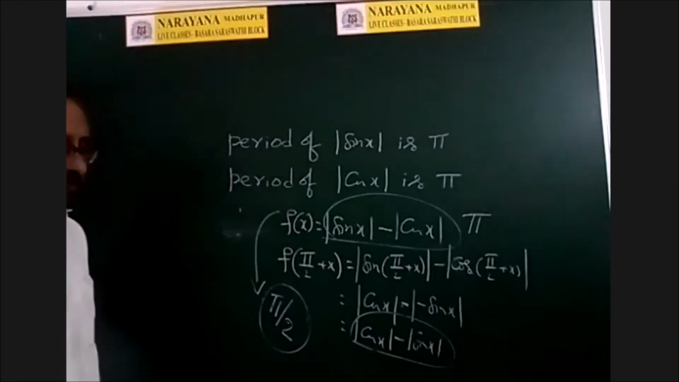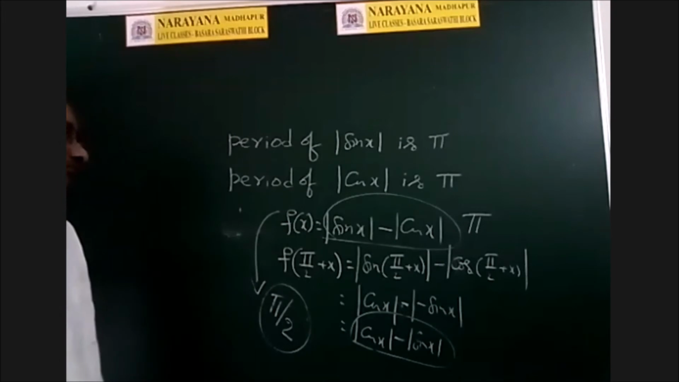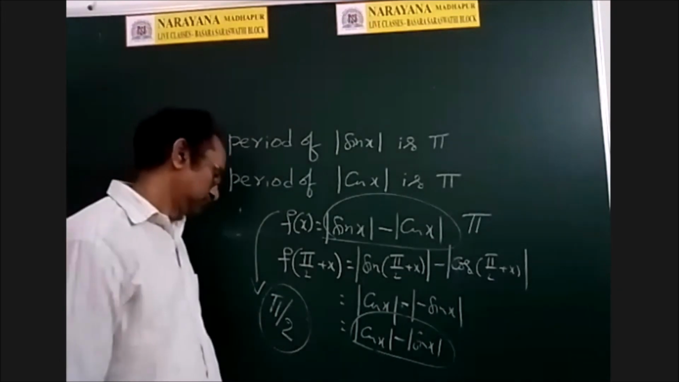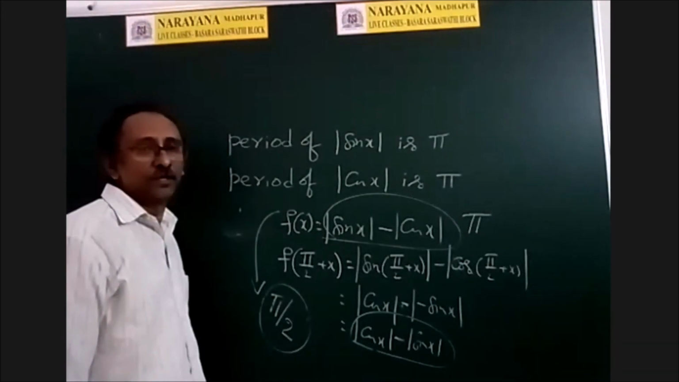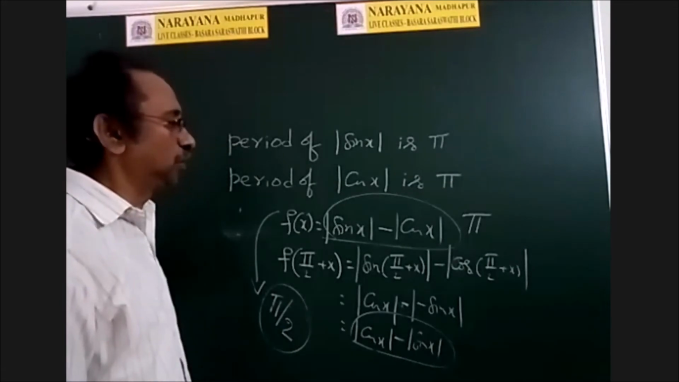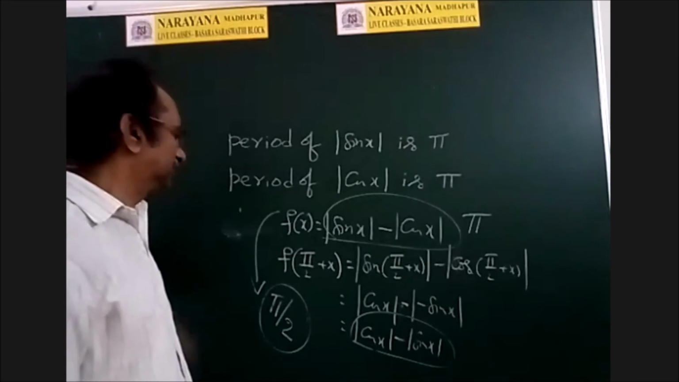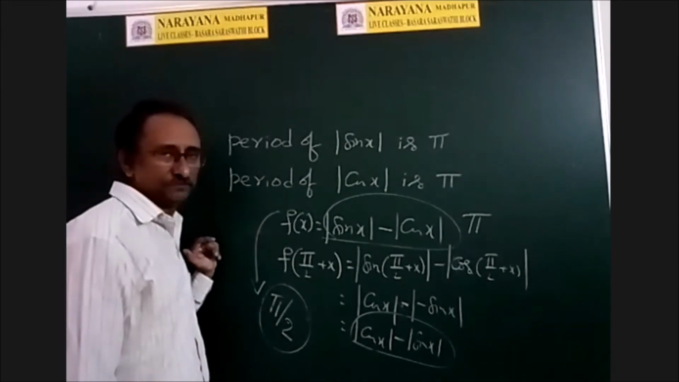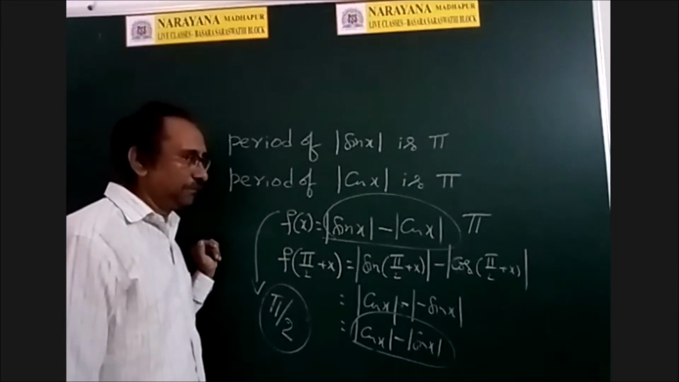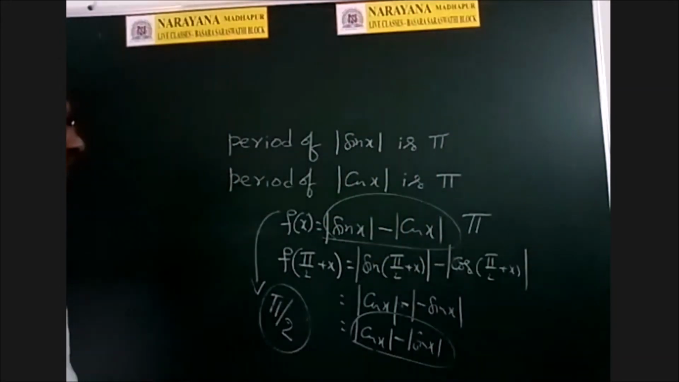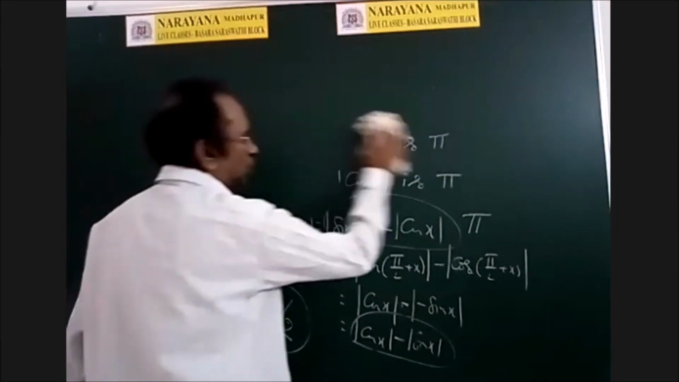So write down that also. Period of mod sin x minus mod cos x is pi. Okay.